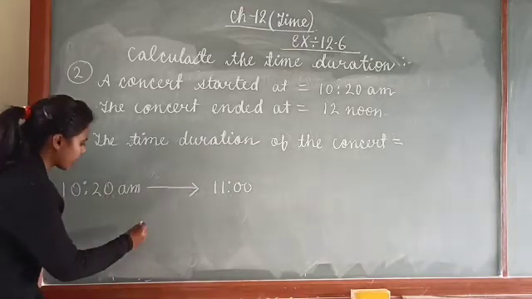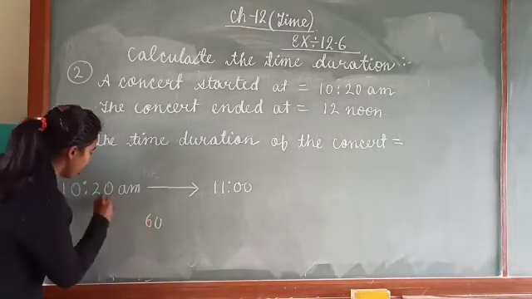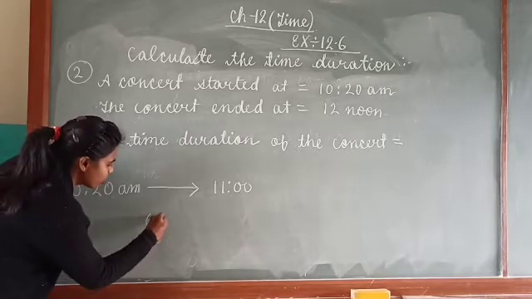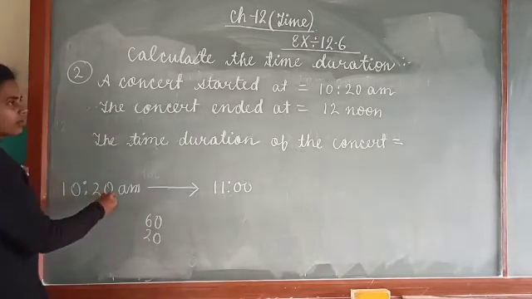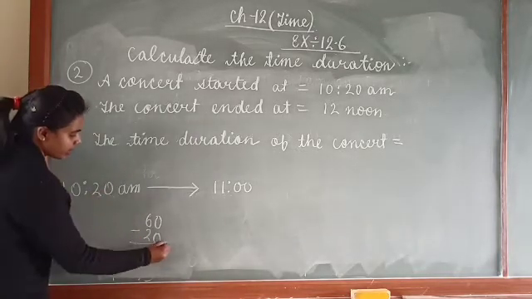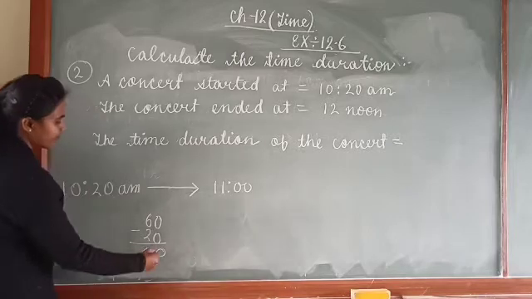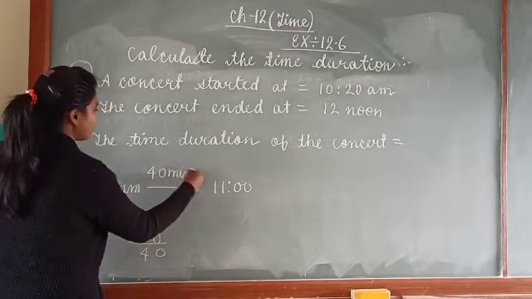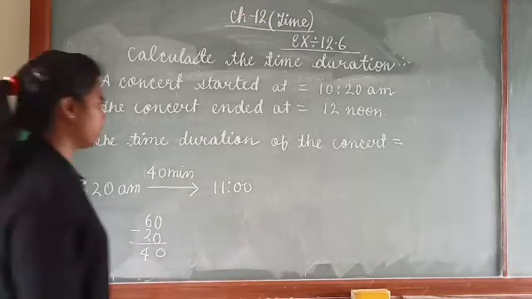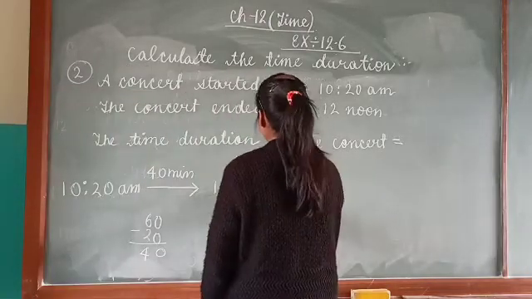So how will you calculate it? 1 hour is equal to 60 minutes, you all know. Out of that 60, how many minutes have already passed? 20 minutes have already passed. So after 40 minutes, what will be the timing? 11 am.